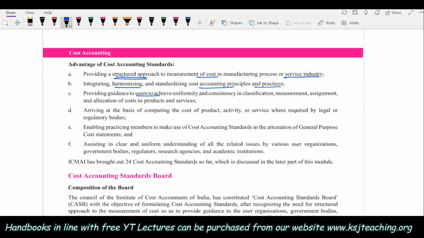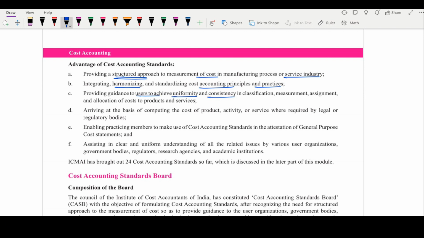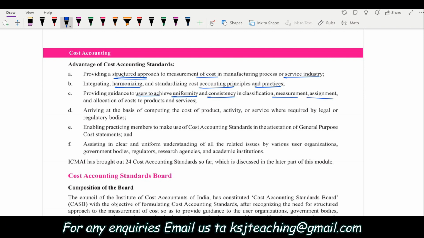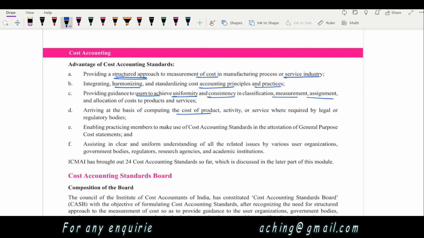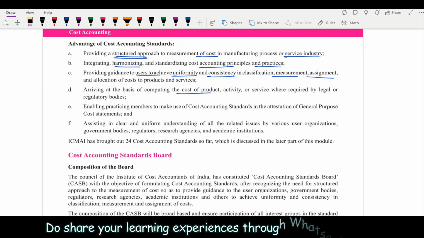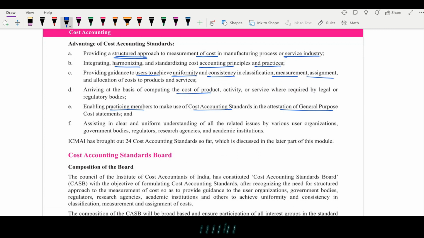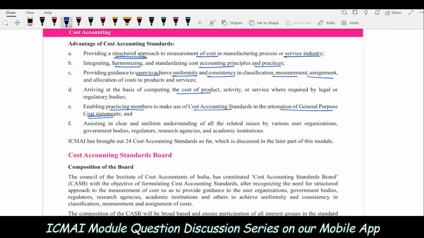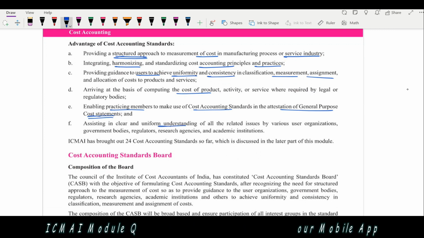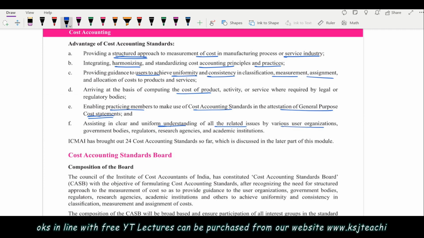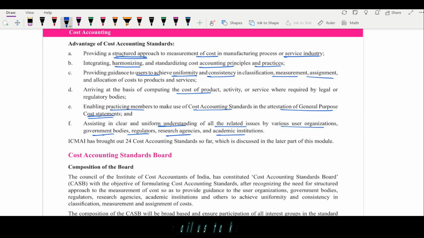Providing guidance to the users to achieve uniformity and consistency in classification, measurement, and arriving at the basis of computing the cost of the product, activity, or services. Enabling the practicing members to make use of the cost accounting standards in the attestation of the general purpose cost statements, and assisting in the clear and uniform understanding of all the related issues by the various user organizations, government bodies, regulators, research agencies, academic institutions, and even the investors, right?